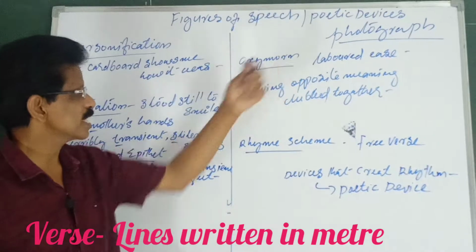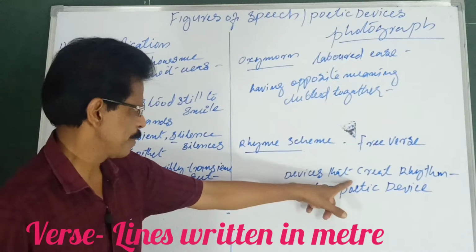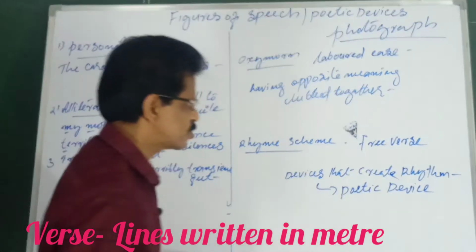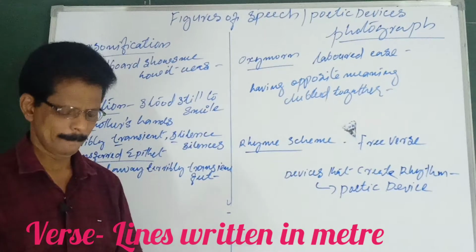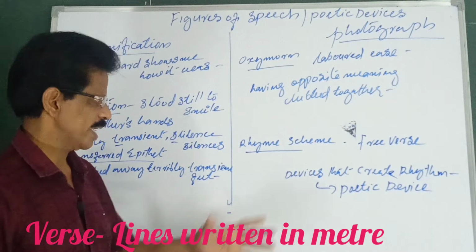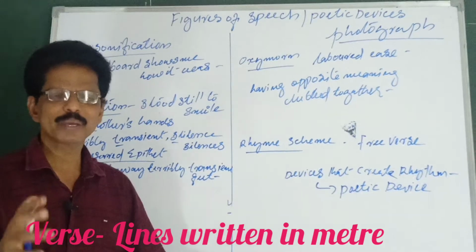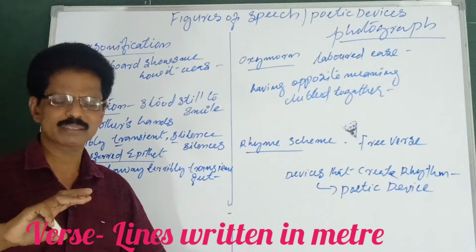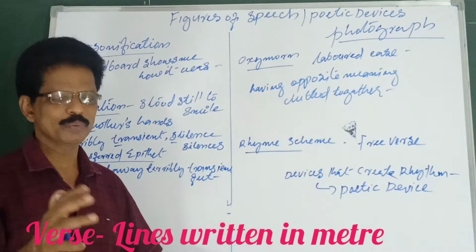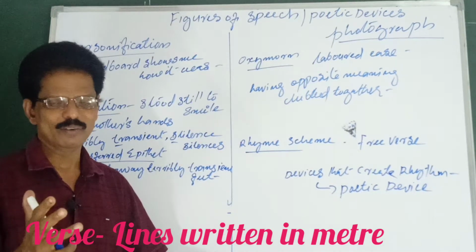Whereas poetic devices are devices that create a rhythm. Rhythm means a structure that creates a musical effect. You might have studied verse. What is meant by verse?